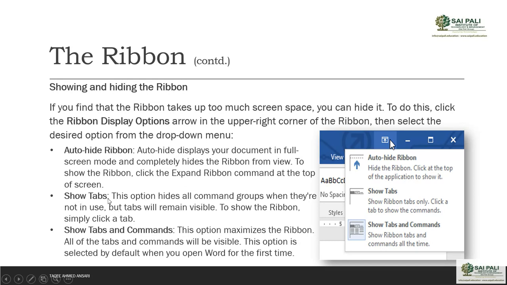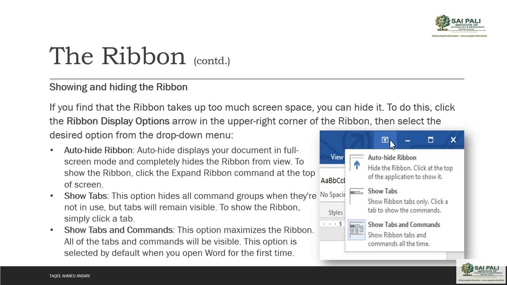Or you can select this show tabs option. This option hides all the commands when they're not in use, but tabs will remain visible, and to show the ribbon, simply click on the tab so you can see the commands. So it will show you the tabs but not the commands.